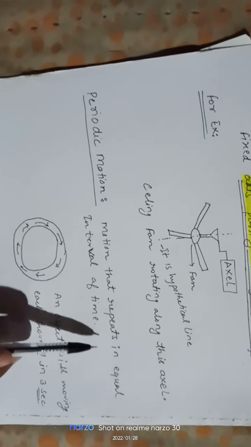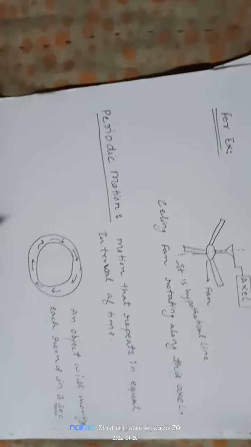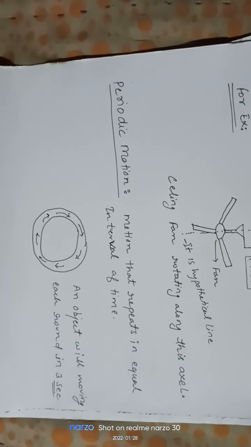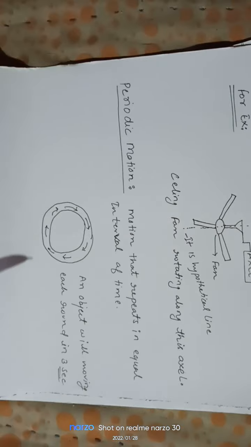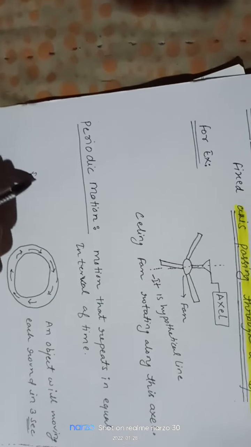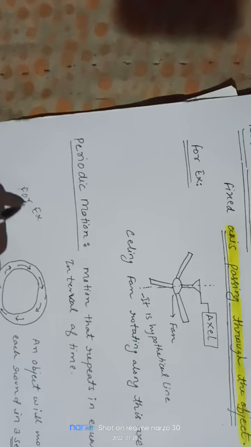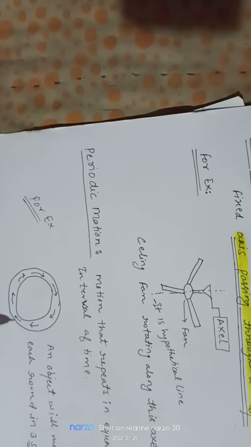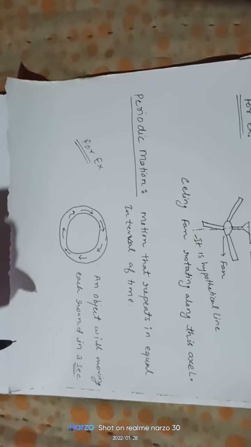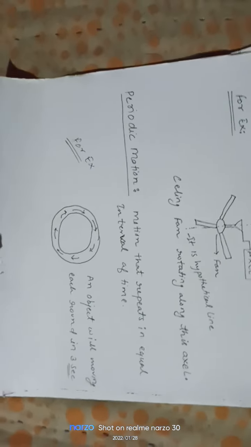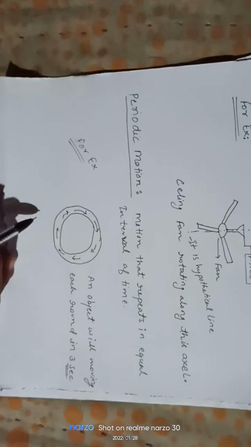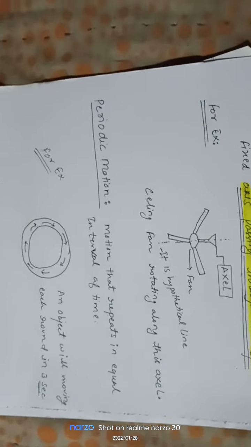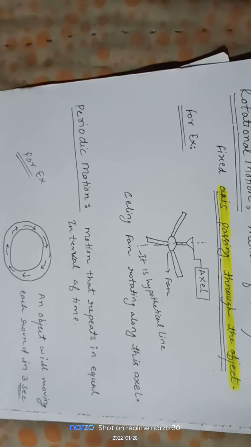Periodic motion is motion that repeats in equal intervals of time. For example, an object moving round and round, repeating in equal time, every time taking 3 seconds. That is called periodic motion. It is also a type of circular motion.